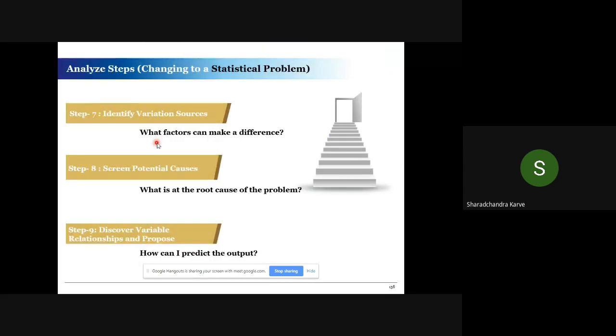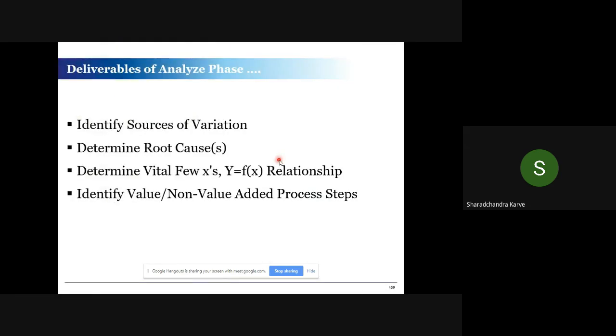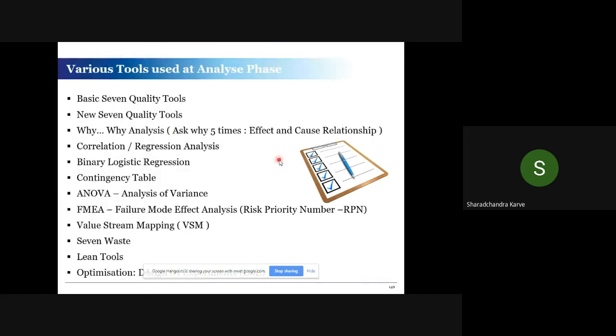What factors can make a difference? What is the root cause of the problem? Or how can I predict the output? That is the emphasis of the analyze phase. So I identify variation sources and screen potential causes. Means the funnel we saw earlier, we are now using tools to find out the relationship.